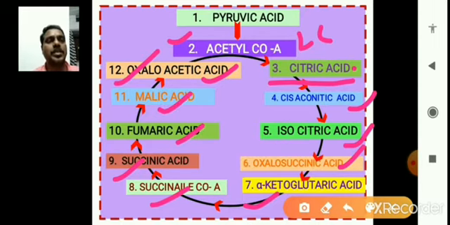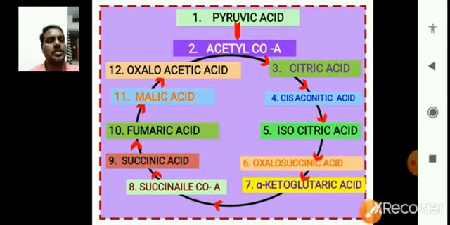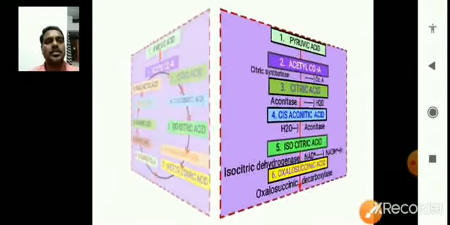So again it forms as the citric acid cycle. This is the continued process from the formation of citric acid, and then finally it forms oxaloacetic acid, with the help of acetyl coenzyme A and the conversion of pyruvic acid into acetyl coenzyme A. So this is actually a simple cycle, but briefly, we are observing the next slide.